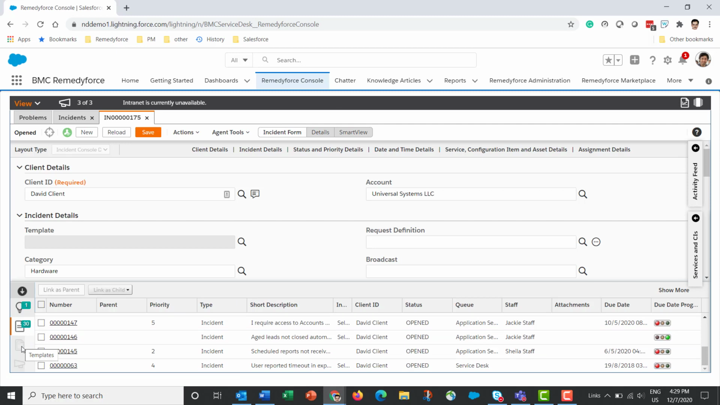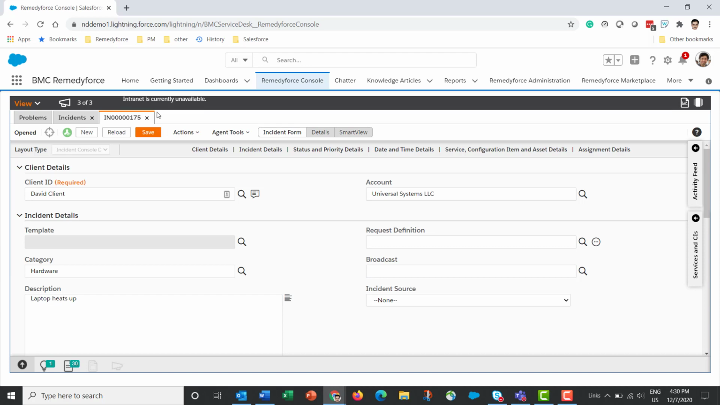There can also be templates. If there are templates that may be sufficient to address this need, then you'll also find results in the templates tab. And finally, broadcasts. If there are broadcasts that may be related to this incident, depending on how the issue is described and depending on how the broadcasts are described, then you'll see results appear in this tab as well.